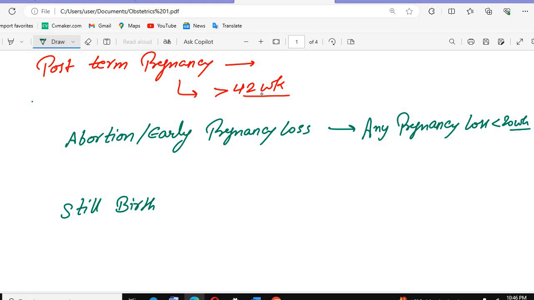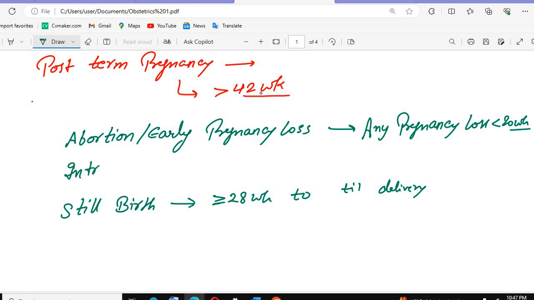When we call it the stillbirth, if it is occurring at more than 28 weeks up to term delivery, then whatever the delivery, we call it the stillbirth up to term delivery. There is one more term, we call it the intrauterine death.